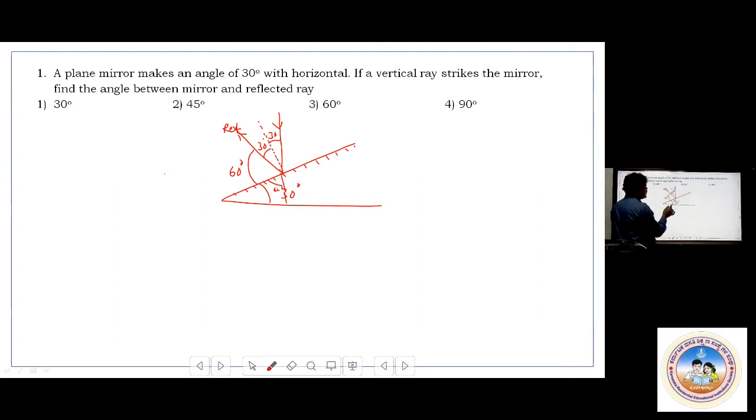When this is 60 degree here, say this is normal, then this vertical angle will be 60. Then angle of incidence must be 30 and it reflects through an angle 30 degree. Now between this and this again, it is 90 degree. When this is 30, this must be 60 degree. This is how we have to do. Okay. So next.